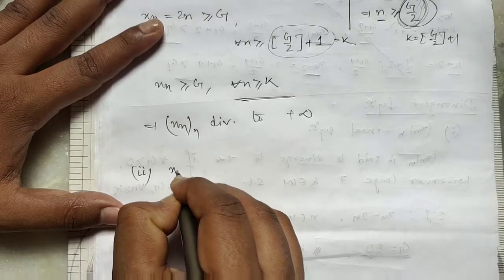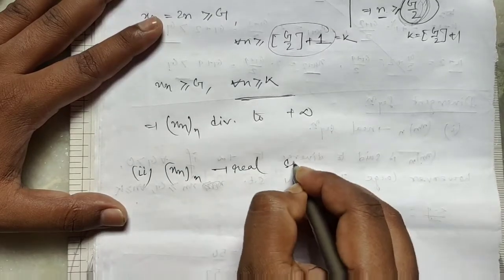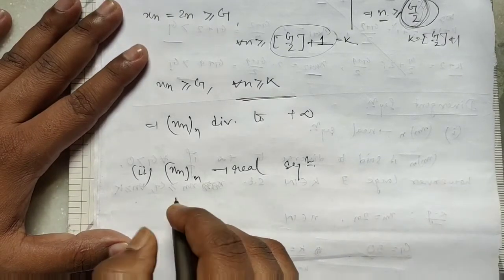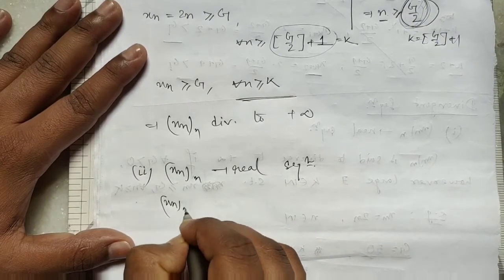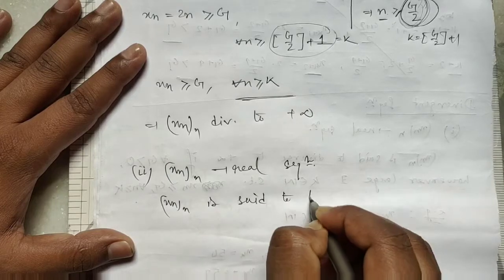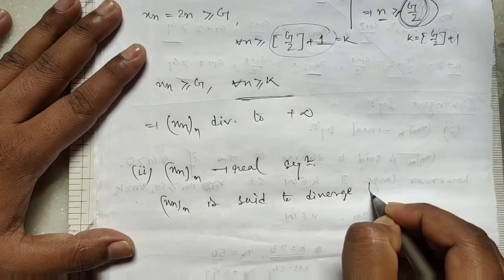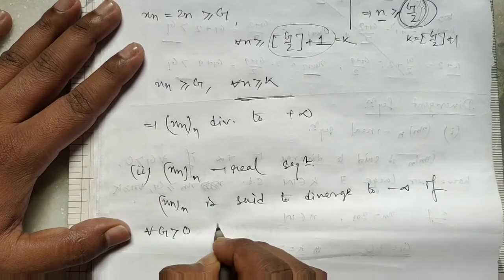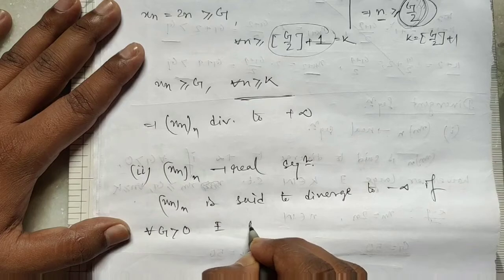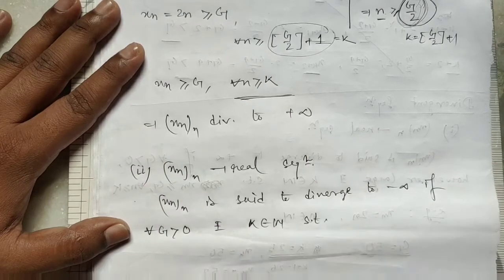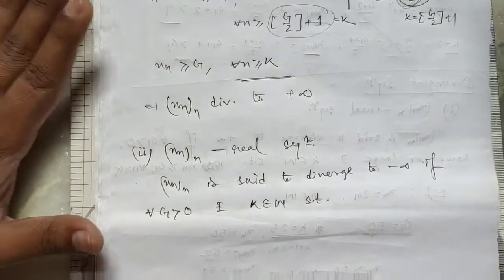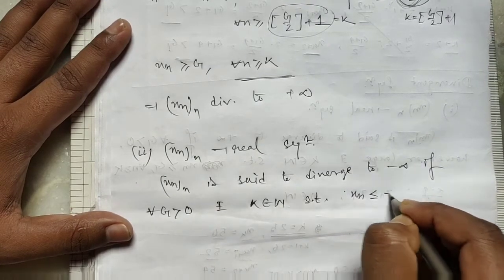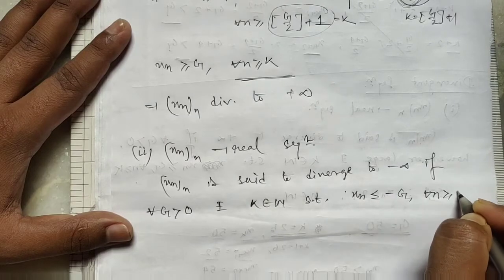Number 2. Similarly, if xn is a real sequence, then this real sequence is said to diverge to minus infinity if for each g greater than 0 there exists a natural number k belonging to N such that xn is less than or equal to minus g for all n greater than or equal to k.